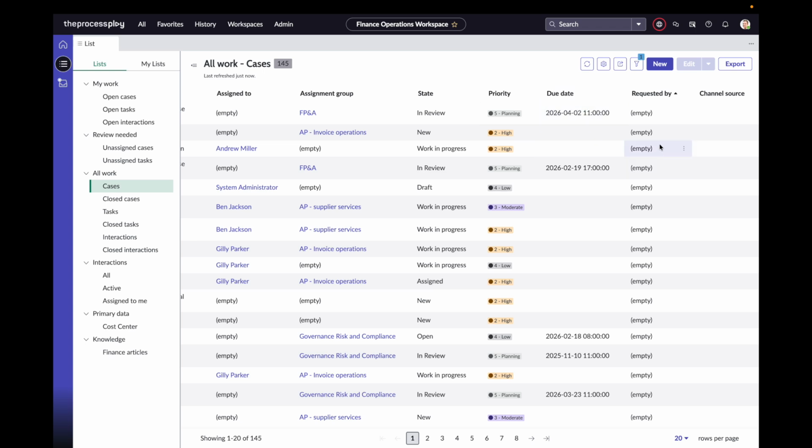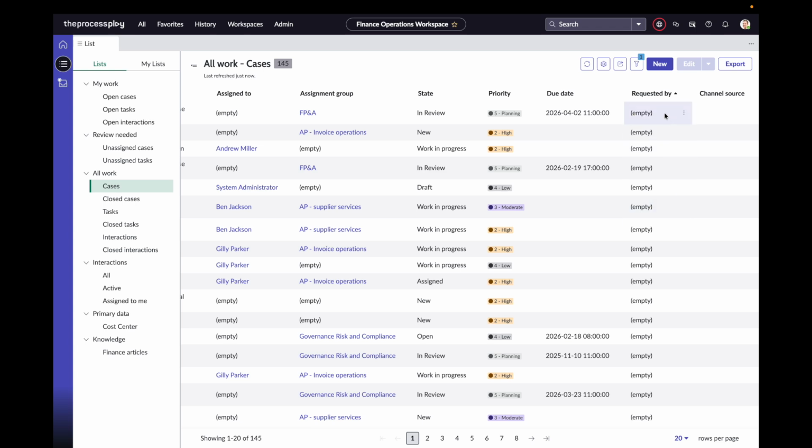The other thing that I will show you now is filtering. As you saw, you've got this filter panel. Now, let's say that we wanted to get rid of all of these records where the requested by is empty.